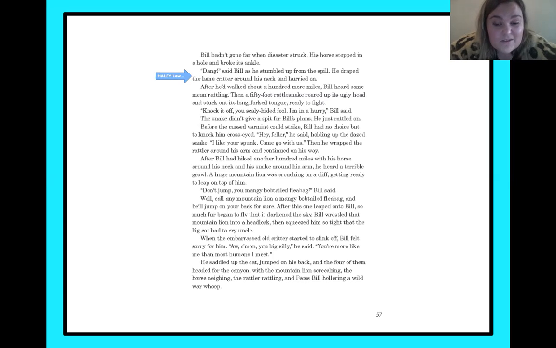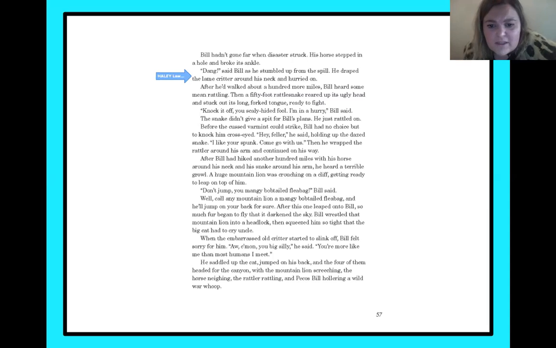The snake didn't give a spit for Bill's plan. He just rattled on. Before the cussed varmint could strike, Bill had no choice but to knock him cross-eyed. "Hey, feller," he said, holding up the dazed snake. "I like your spunk. Come, go with us." Then he wrapped the rattler around his arm and continued on his way. After Bill had hiked another 100 miles with his horse around his neck and his snake around his arm, he heard a terrible growl.